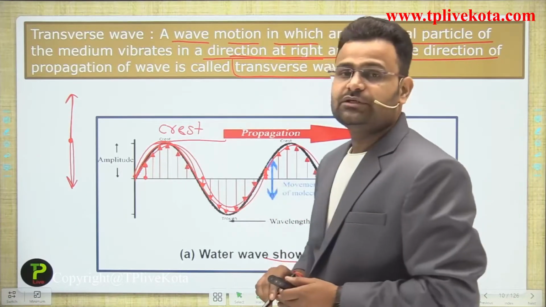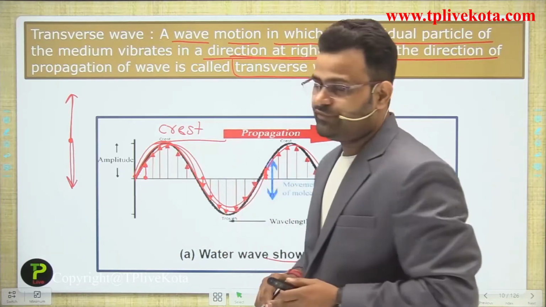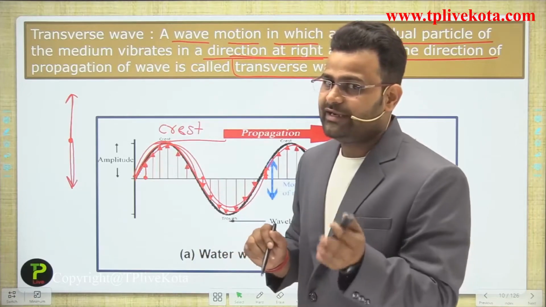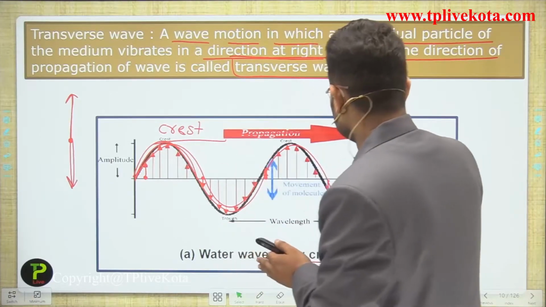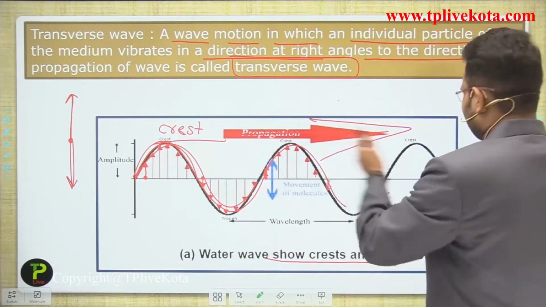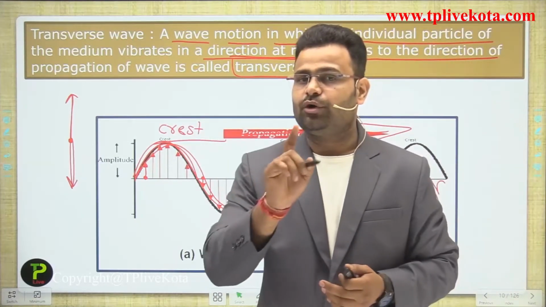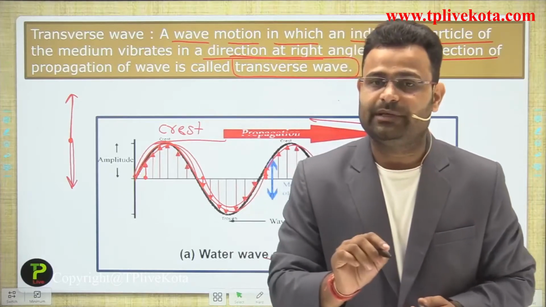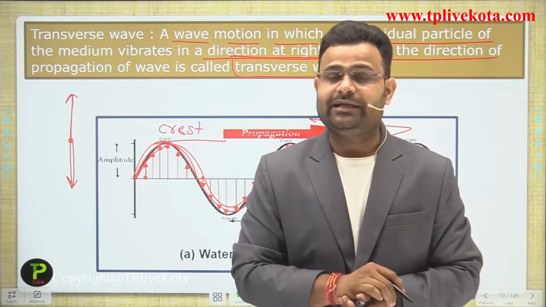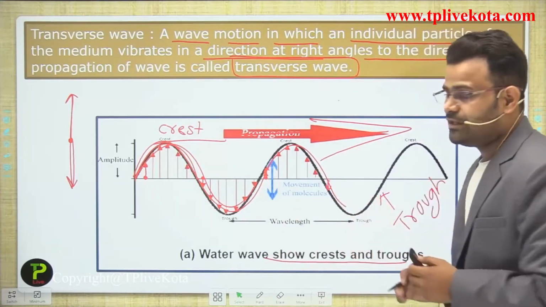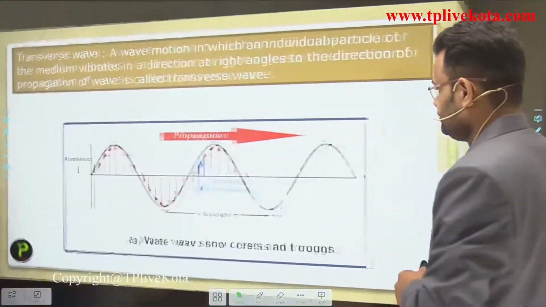So that is the formation of a wave. The particle vibrates up and down, at 90 degrees to the propagation. The propagation direction is to the right, and the particles move up and down, forming a right angle between them. So that is the example of a transverse wave.